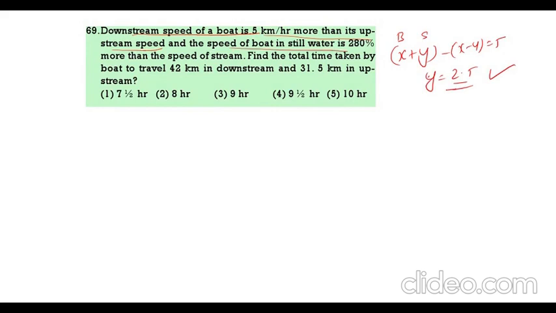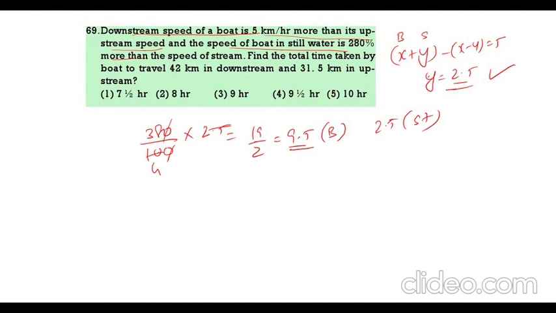Boat speed is 280% more. 280% more means 380 by 100 into 2.5. 0, 0 cancel. Then 4 times. This is 19 by 2 or else 9.5. This is boat speed. 2.5 is stream speed.